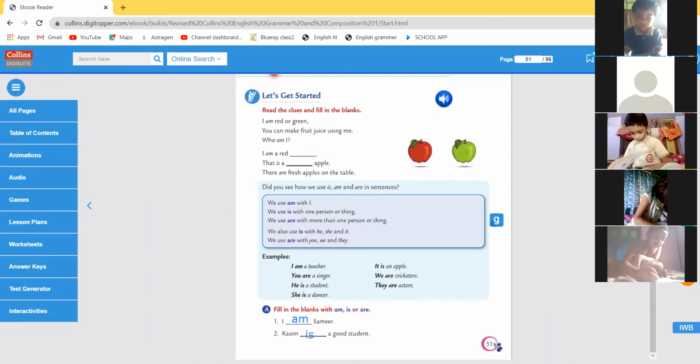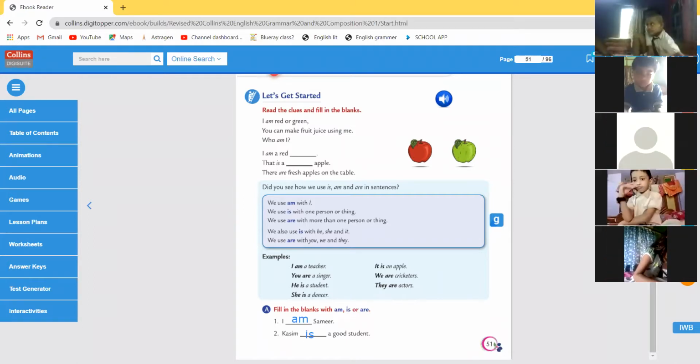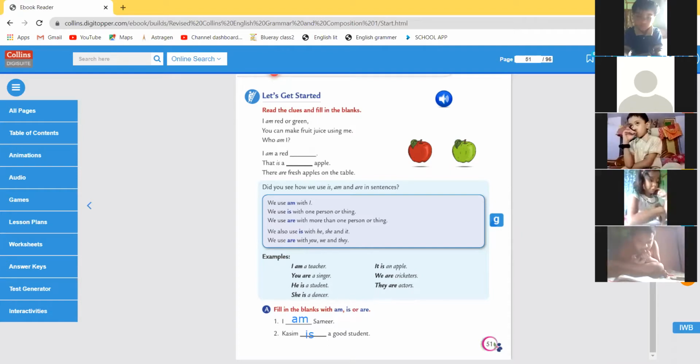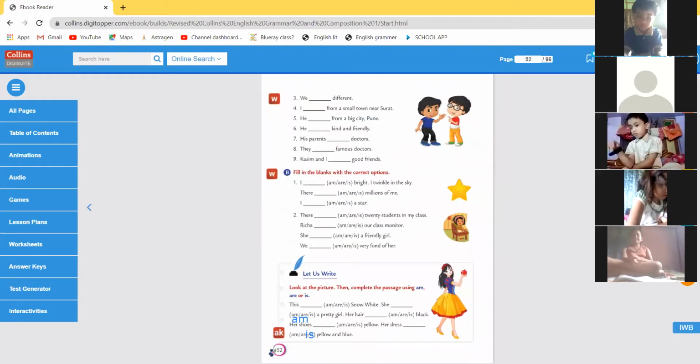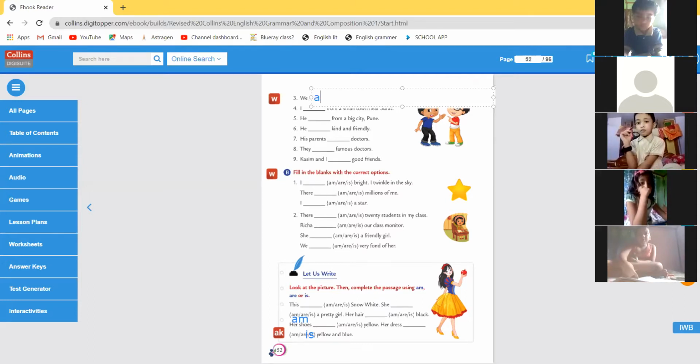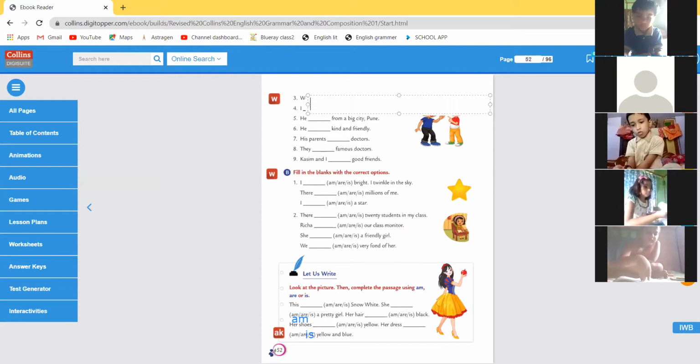I am Samir. Kasim is a good student. No need to raise your hand. If you have completed, just go to the next page and solve all the exercises one by one. Also check my copy, am I doing it correctly or not? We are different. I am from a small town near Surat. No need to look at my screen. Do it by yourself.